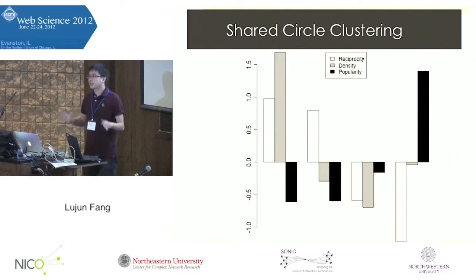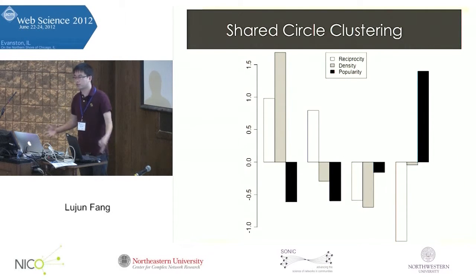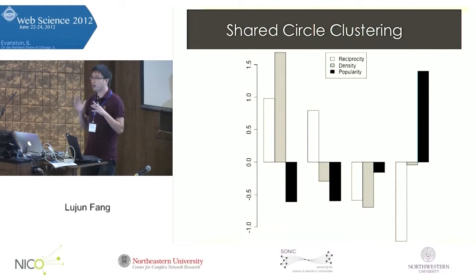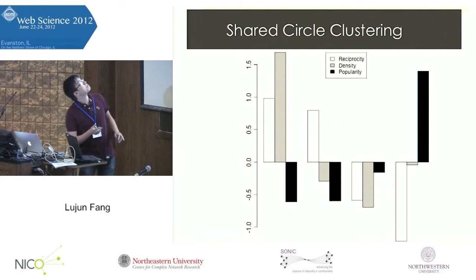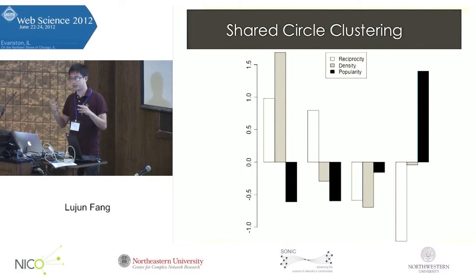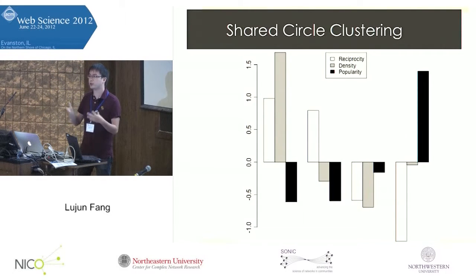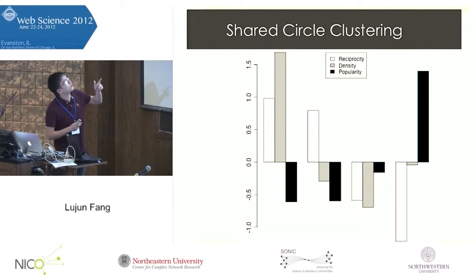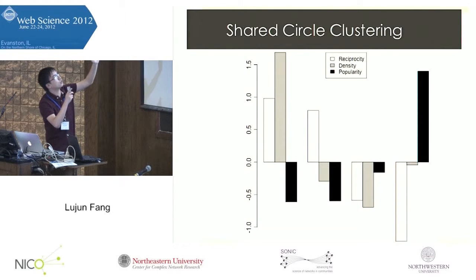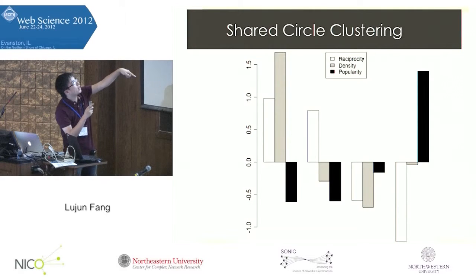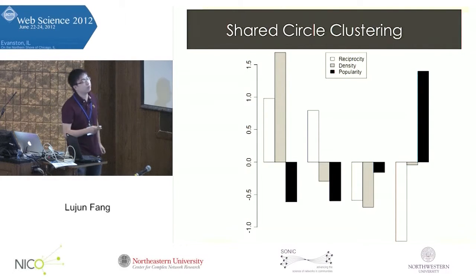So based on the scaled features and k equals 4, we perform the k-means clustering, and then we get 4 clusters of shared circles. Each group of bar plots here represents the characteristics of a cluster of shared circles. The color here is not very clear, but for each group on the left, it's the reciprocity feature, in the middle it's the density feature, and on the right, the black one is the popularity feature.